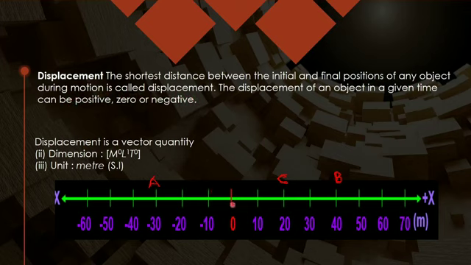Now if I am starting from origin, say at t equals to 0, I am at origin only. And at t equals to 1 second I reach a point. So this is minus 30 meter displacement. Now if I am not ending here, I am going to B point, then this is plus 40 and this is minus 30. So distance will be yours. You have to take now about the direction also. So displacement will be 10 meters along the positive direction.